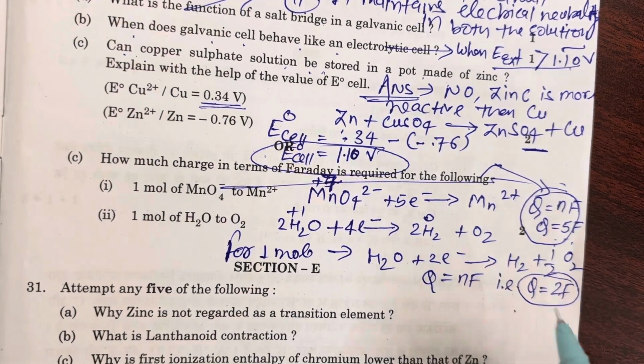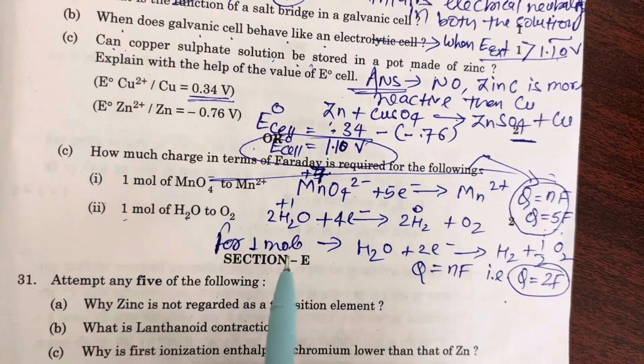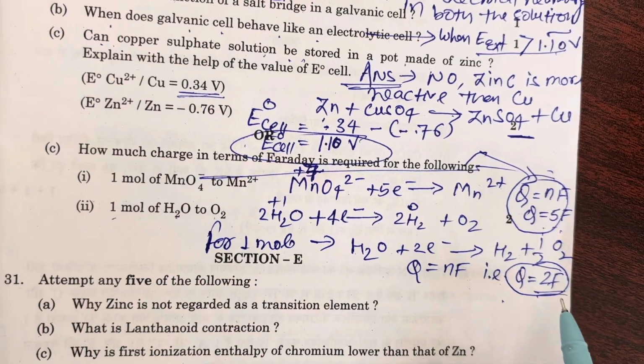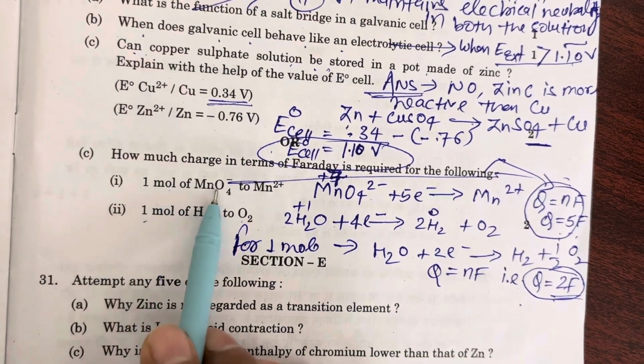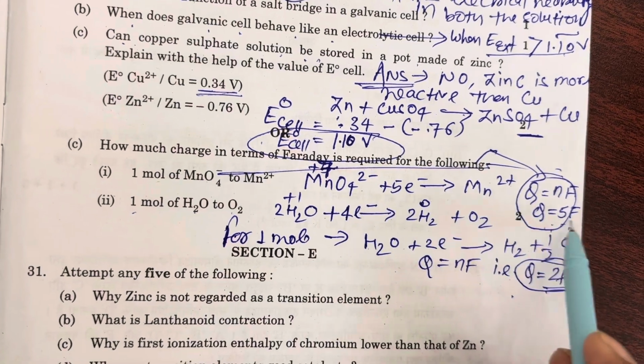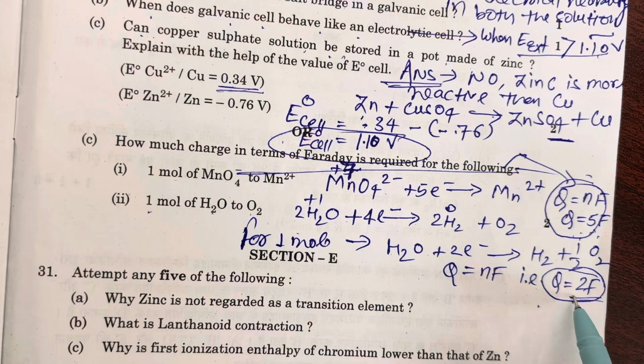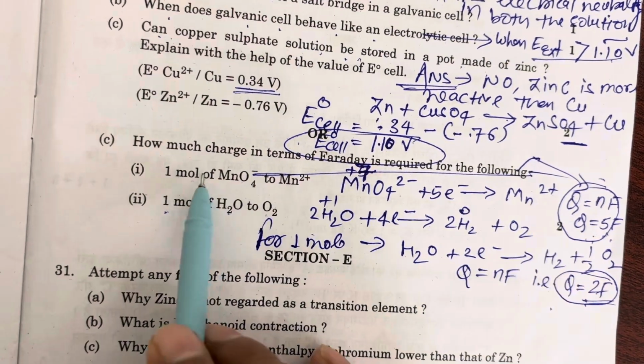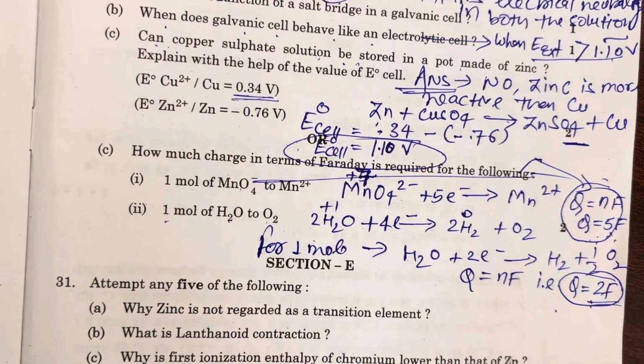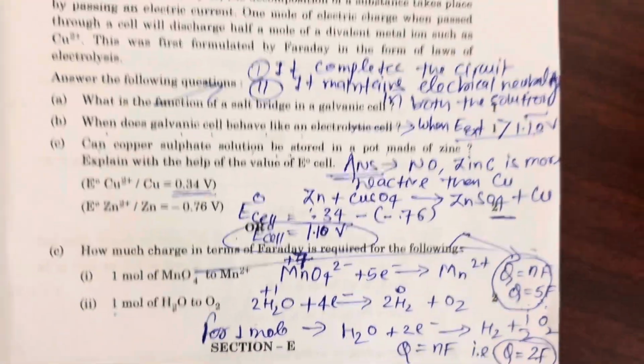So the answer of the second is that 1 mole of H2O to convert into O2 requires 2 Faraday charge, and 1 mole of MnO4 minus to Mn2 plus requires 5 Faraday charge. So this is the answer of the question.